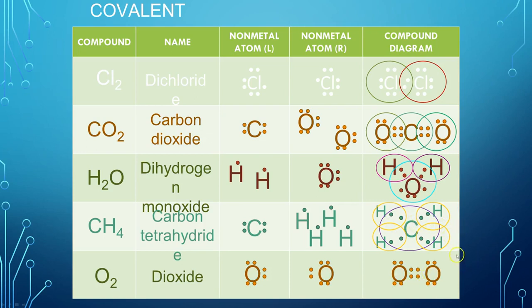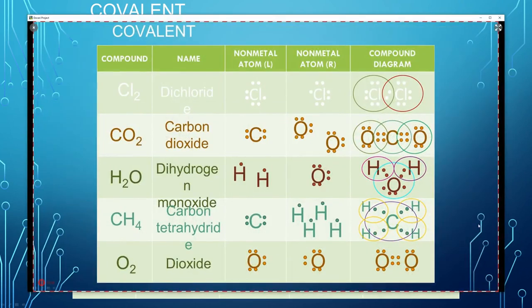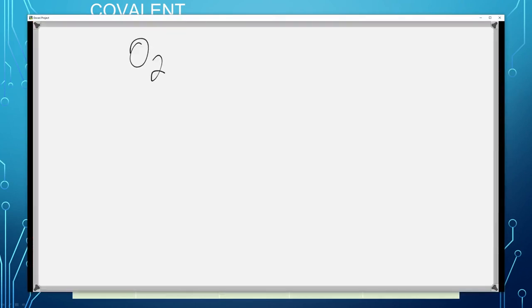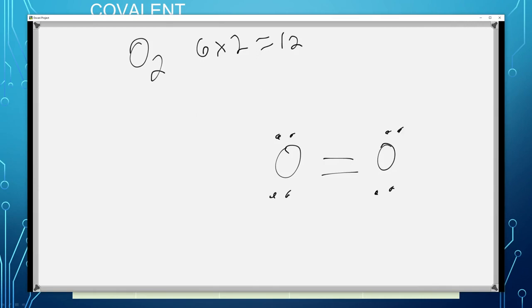There's oxygen, which we've done. Oh, have we done oxygen? Let's do oxygen. Oxygen is O2. So we have 2 oxygens, 6 valence electrons for each, so that's 12 valence electrons. So let's go ahead and connect them. I'm going to go ahead and do a double bond just because I know that they're a double bond. And then there's our Lewis dot diagram for oxygen.